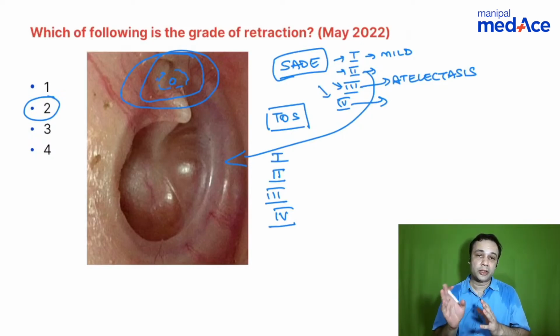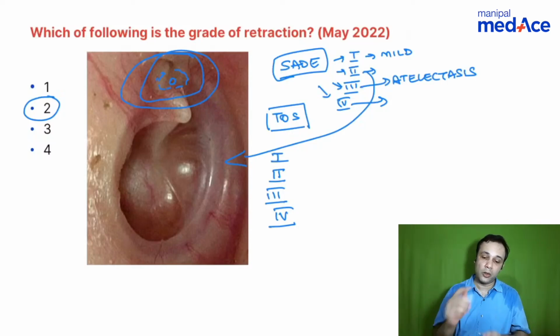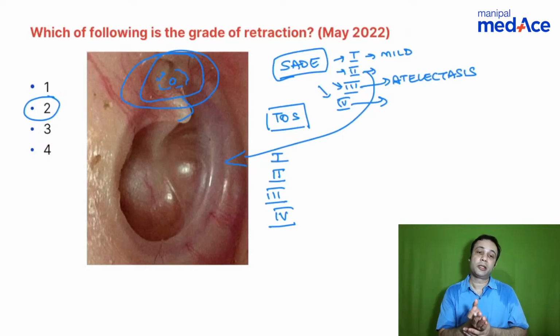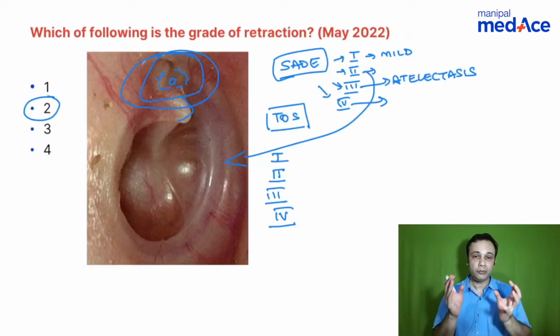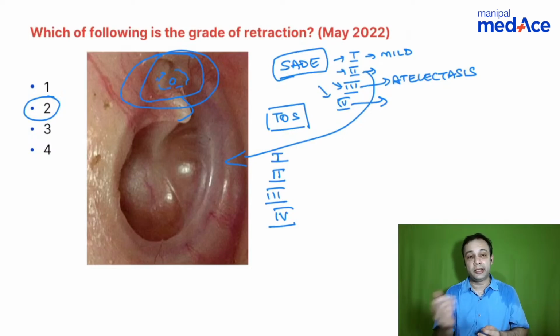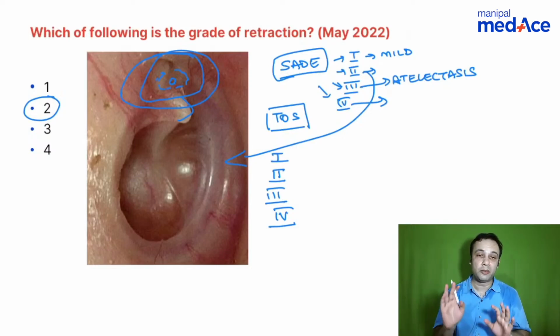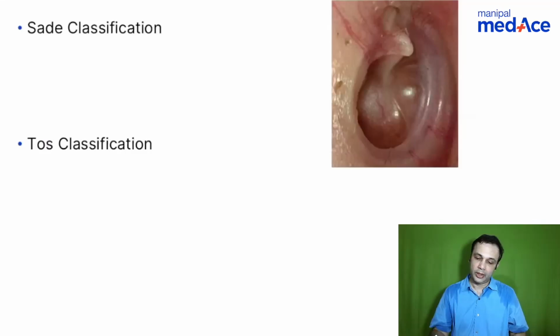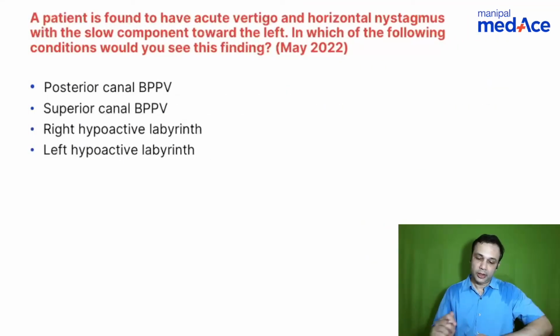Grade 1 is mild distortion of the cone of light, 2 is distortion of cone of light along with prominence of lateral process of malleus, prominence of anterior and posterior malleolar folds, significant retraction of the handle of malleus and prominence of the annulus. Grade 3 is atelectasis, that is the tympanic membrane is plastered onto the promontory but moves with Valsalva. Grade 4 is adhesive otitis media, that is it does not move with Valsalva. Right. TOS classification, 1 is a small dimple, 2 is prominence of the neck of the malleus seen through the retraction. Grade 3 is limited outer attic wall erosion. Grade 4 is significant outer attic wall erosion. Right, so this is what I mentioned. Now let's come to this.